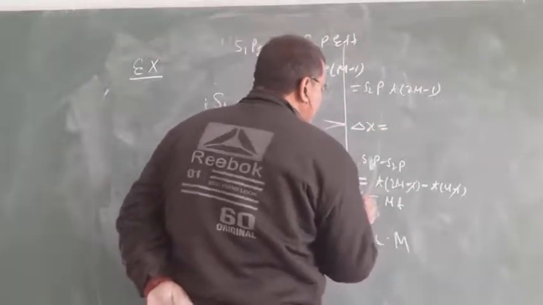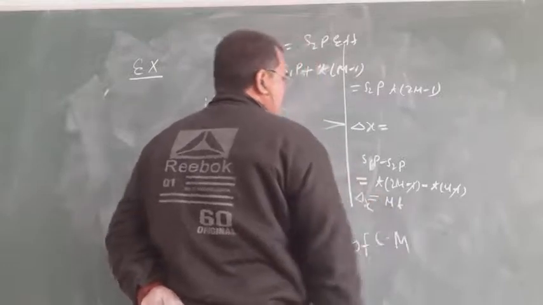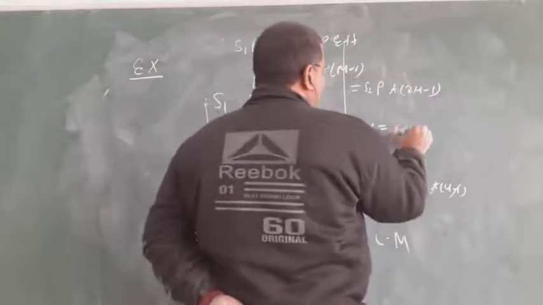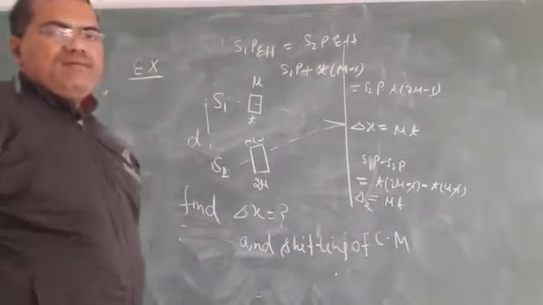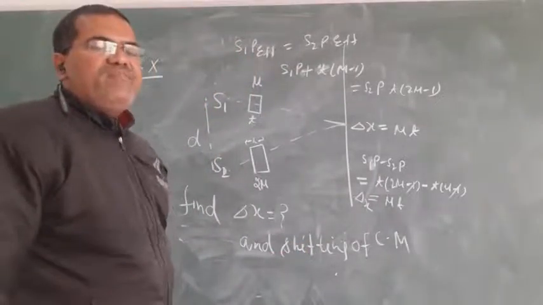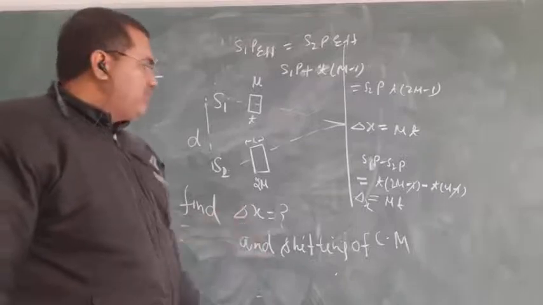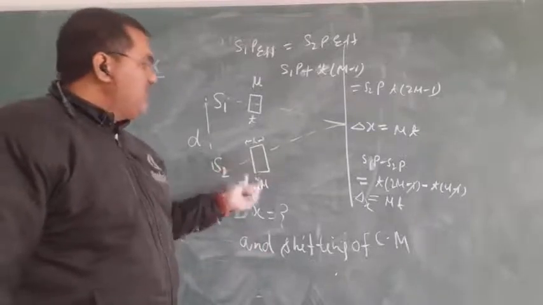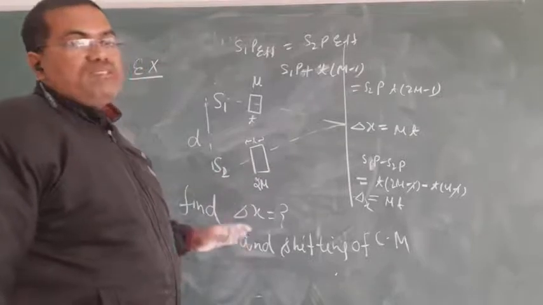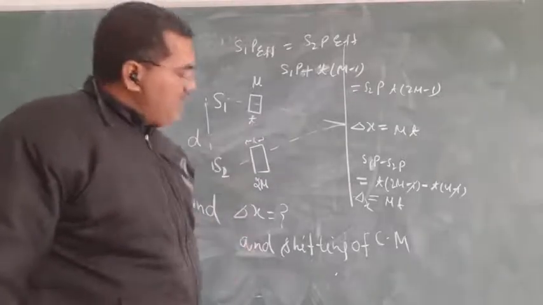So this is delta x. So delta x equals mu t here, and the shifting is in the direction where more path difference is developed. In this slab more path difference is developed, so the shifting of the central maxima will be on this side.